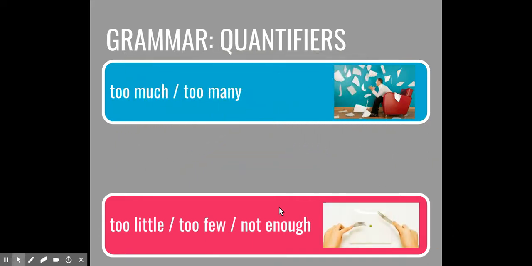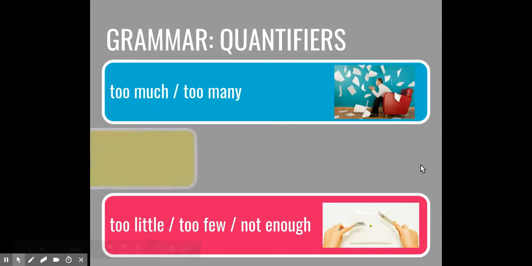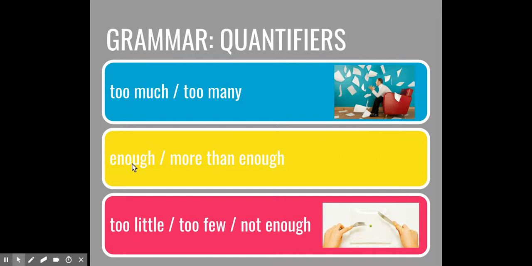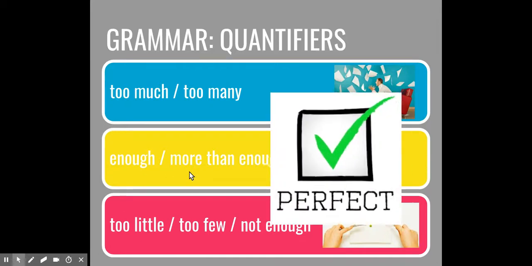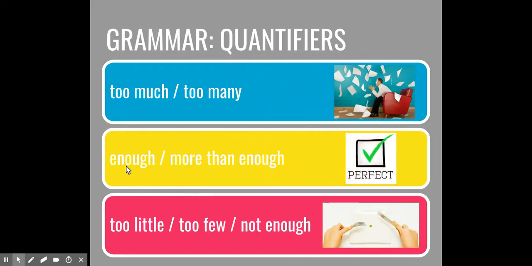Not enough: this not, as always, gets attached to our auxiliary verb. So, did not have enough to eat, did not buy enough food. Enough and more than enough are just right. So, enough is going to be perfect. More than enough means we have more than what we need, but we're okay with it.